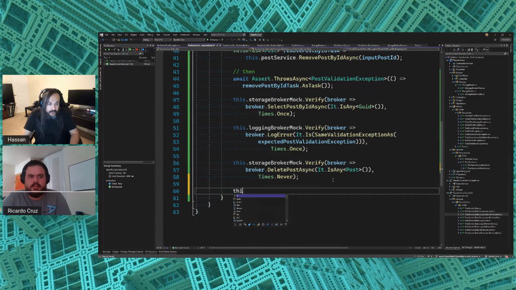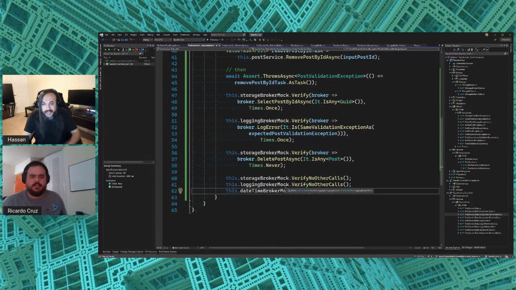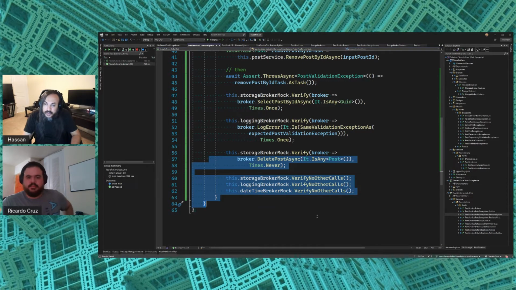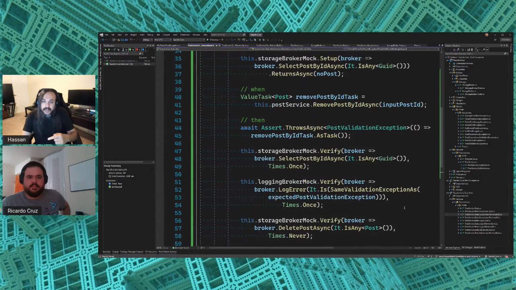Now the last thing we do is we go and say verify no other calls. I don't know if we have a datetime broker. Yeah, we do. Verify no other calls. So this is making sure it's gauging any usage of your dependencies outside of what you already verified. If someone goes in and calls the datetime broker inside your function, this will blow up. This will throw an exception. It will say, no, you can't do that because you never verified that the datetime broker was supposed to be called.